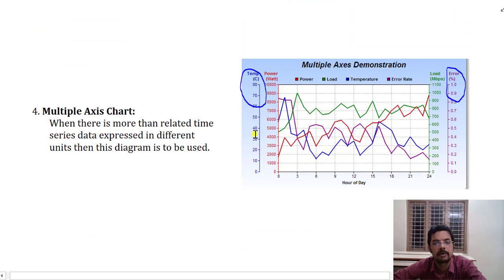Next we have the multiple axis chart. You can see that here multiple variables are included together, and the graph is presented. It is a very complex form of a chart. Here we have temperature, we have power, we have the load, and while having the load, there may be some errors also in the calculation of the measures. All these things are taken together.